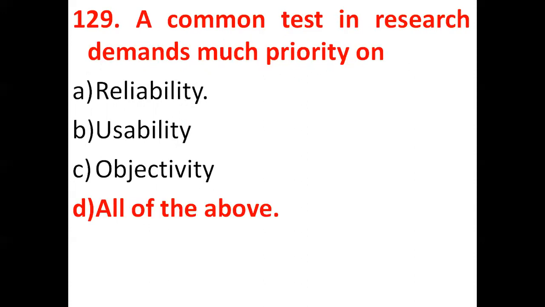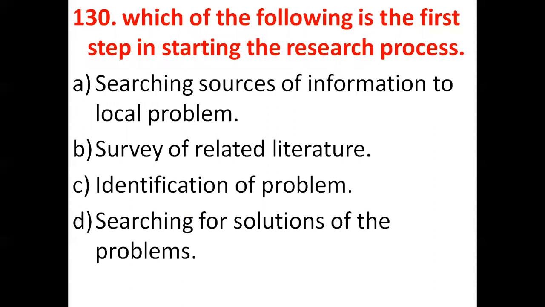So the next question is, which of the following is the first step in starting the research process? Here the options are: searching sources of information on local problems, survey of related literature, identification of problem, and searching for solutions to the problems.